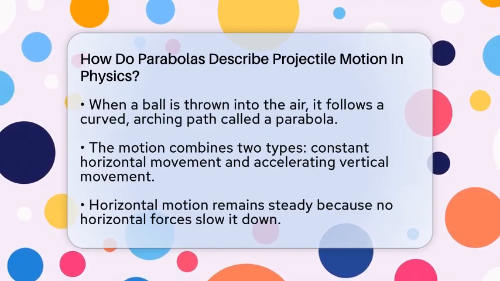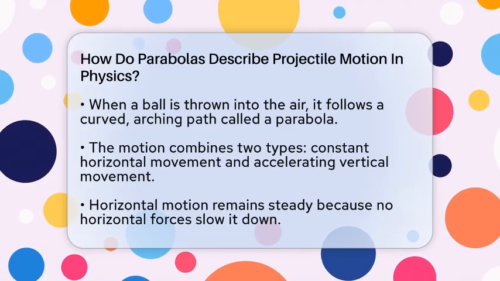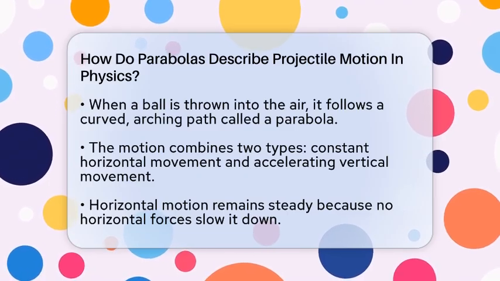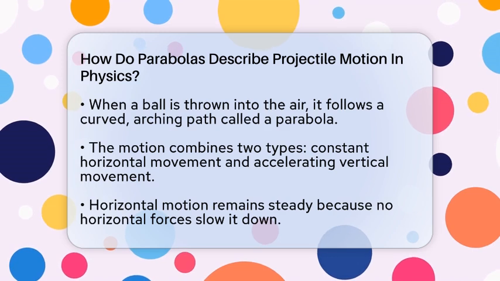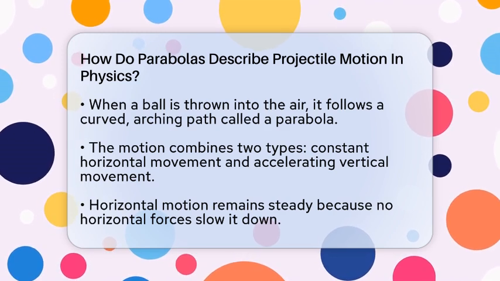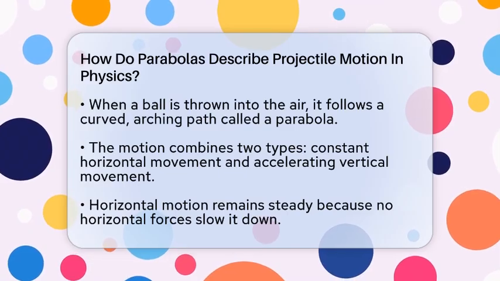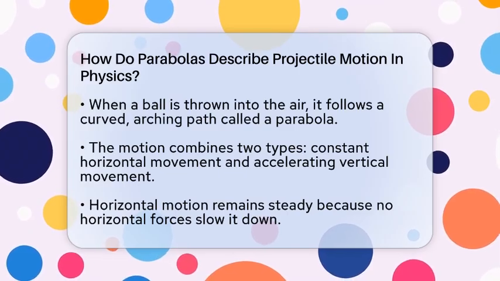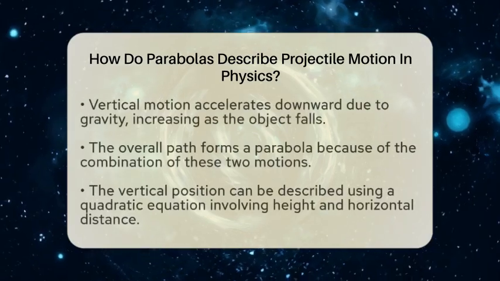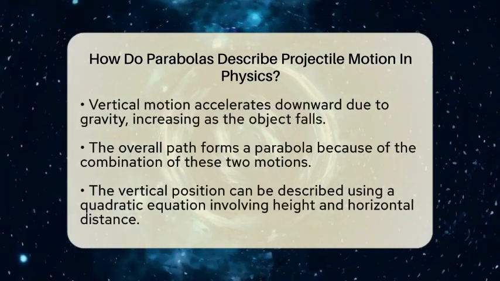When an object is launched into the air, it moves in a way that combines two types of motion. First, it moves forward at a steady speed because there is no horizontal force slowing it down. This is called horizontal motion, and it stays constant throughout the flight. Second, it accelerates downward because of gravity, which pulls it toward the ground. This vertical motion speeds up as the object falls, and it is affected by gravity's constant pull.